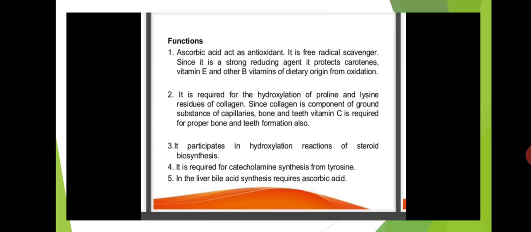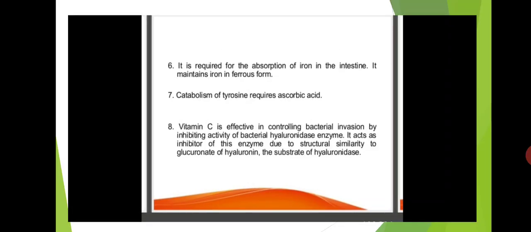In the liver, bile acid synthesis requires ascorbic acid. It is required for the absorption of iron in the intestine, and it maintains iron in ferrous form. Catabolism of tyrosine requires ascorbic acid. Vitamin C is effective in controlling bacterial invasion by inhibiting the activity of bacterial enzymes. It has a structure similar to bacterial enzymes' substrates, which is why it inhibits bacterial enzyme activities.